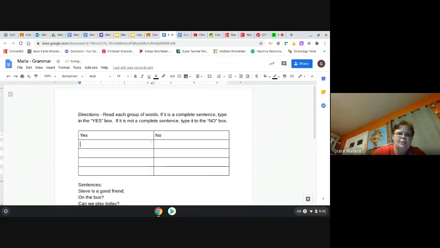On the bus, I don't know what's on the bus or who's on the bus. So that's not a complete thought. So I would go over here in the no box and I would type, on the bus. See, I'm still doing my capital letter and my punctuation mark. I want you to practice that. But I would type that in the no box.